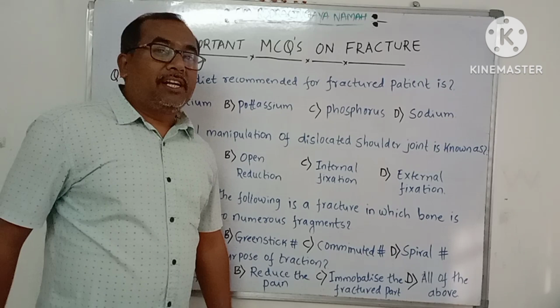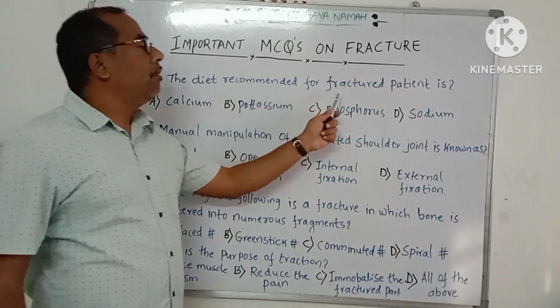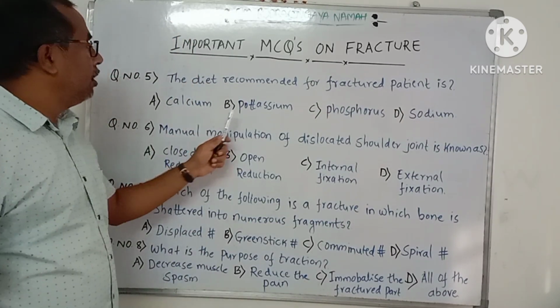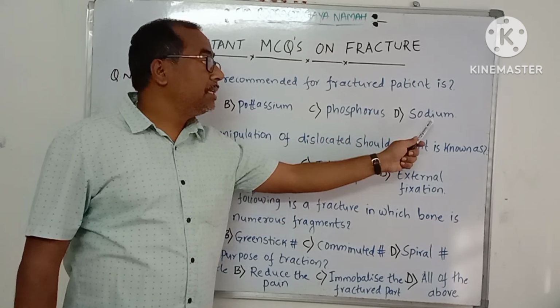Okay, students, continue with the next questions. Question number 5. The diet recommended for a fractured patient is: option A, calcium rich diet; option B, potassium rich diet; option C, phosphorus rich diet; option D, sodium rich diet.